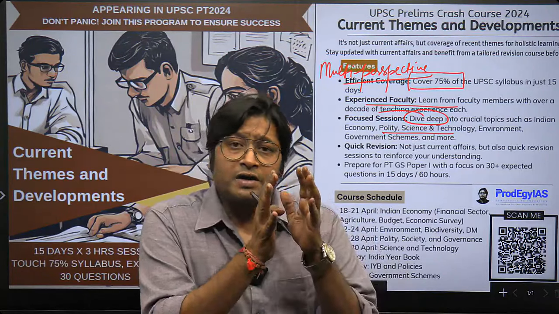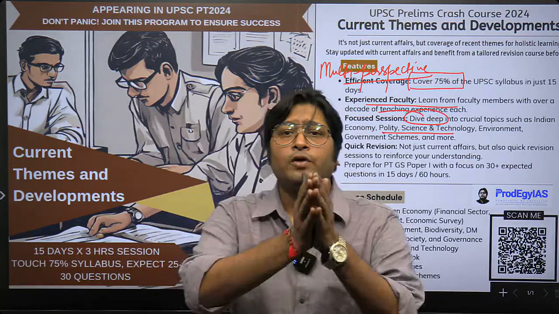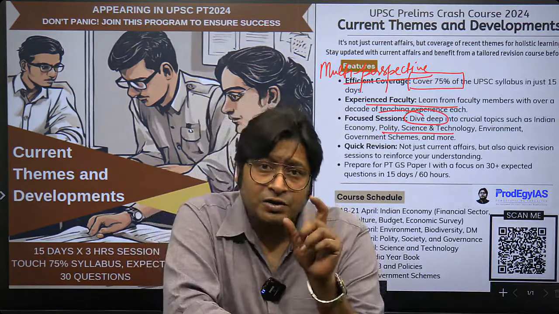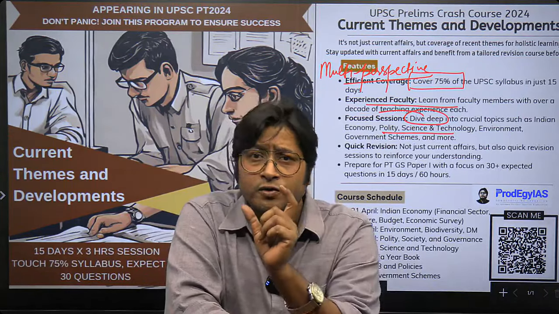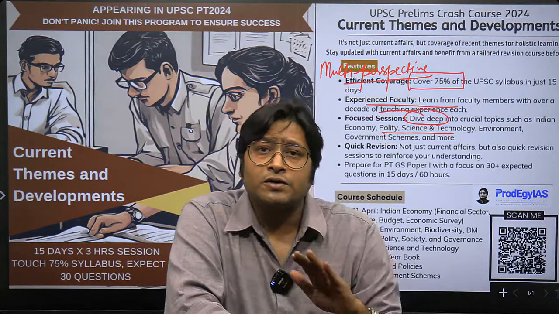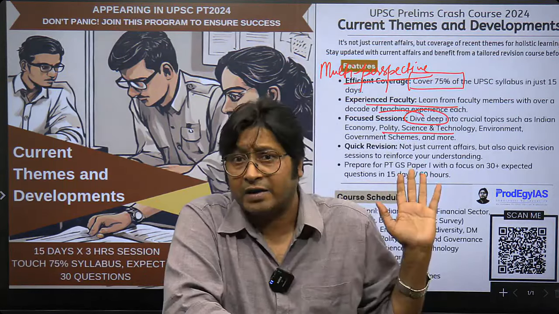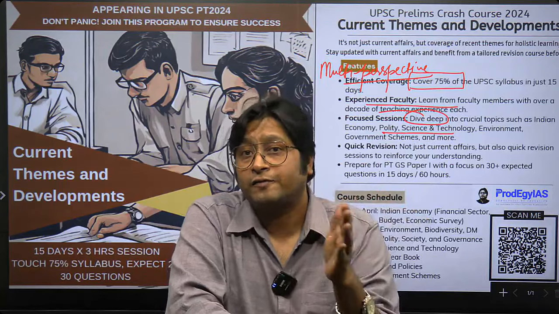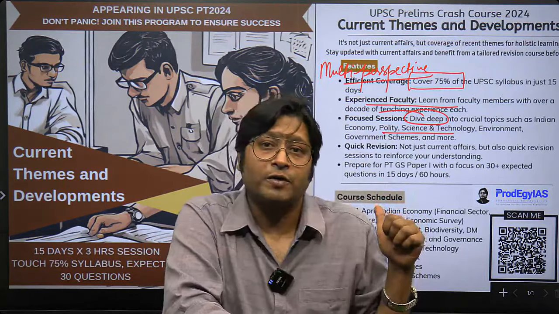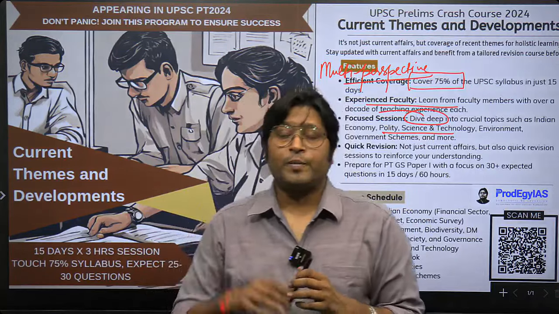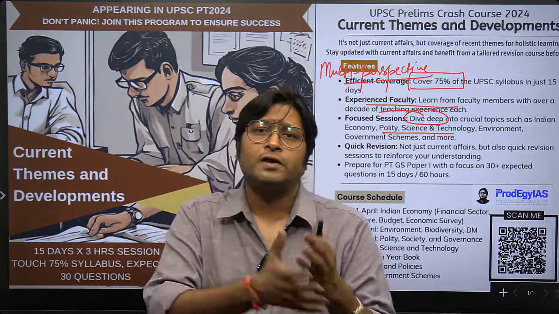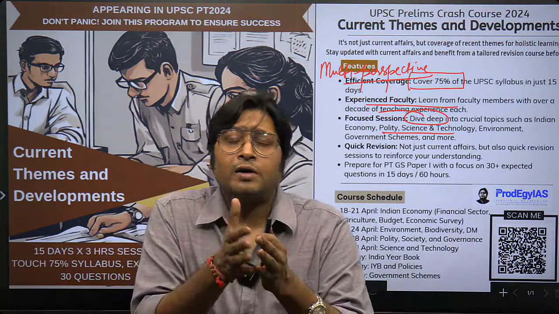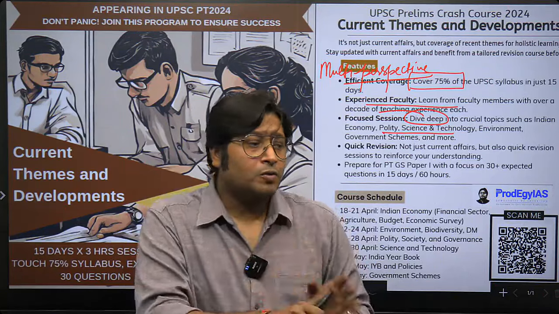You can seriously understand it this way: if there are people who are able to attempt 40% of the paper, 30% of the paper with all the efforts they are putting in, the selection is defined in terms of those 20% questions. Those 20% questions will be catered to by this, apart from the factual questions. So if you have prepared well till now, you will be able to do somewhere 35, 40% of the questions. But what is that extra edge of 20, 25% that you require to beat the competition? That is more important, and most people get stuck there.